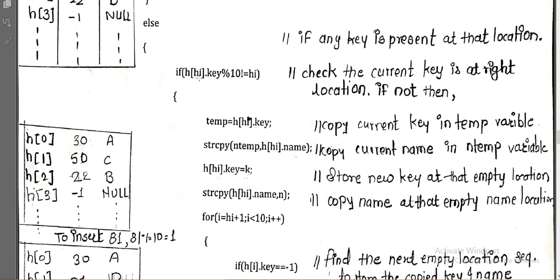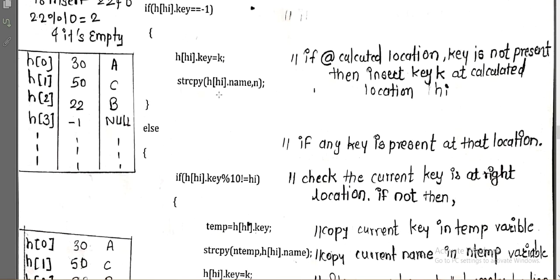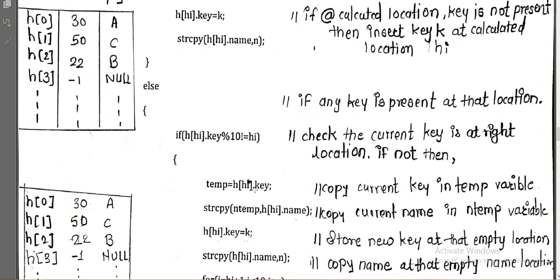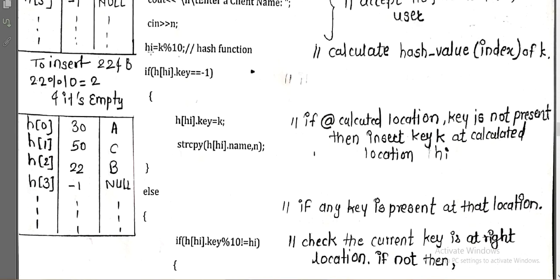So I will check whatever value is available at that index. Which index? The hi index, because hi is the index that we have calculated, right? So at that hi index, if a value is present, how are we going to check? h of hi dot key mod 10 is not equal to hi. Why are we checking like this? Because at the index I have calculated, if another value is stored whose hash value does not match that index.